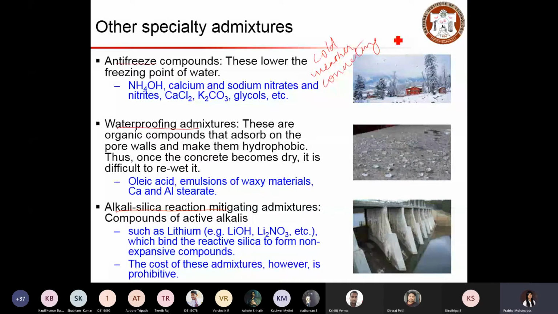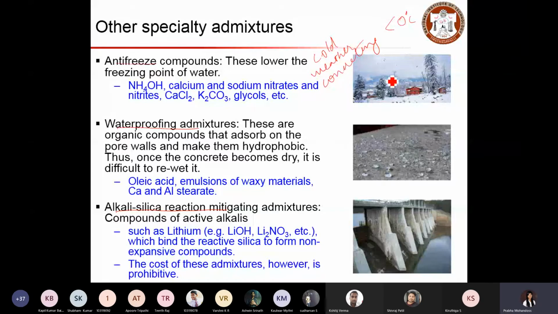When we have cold weather where the temperature is below 0 degrees Celsius, the water freezes. When water freezes, the water available for the hydration process is reduced, because the reaction rate will be lower in this kind of climate. So the setting time will be longer and the early strength gain will be delayed. On the other hand, since the water freezes, we will not have sufficient water available for the hydration process. In such cases, concreting becomes very challenging.